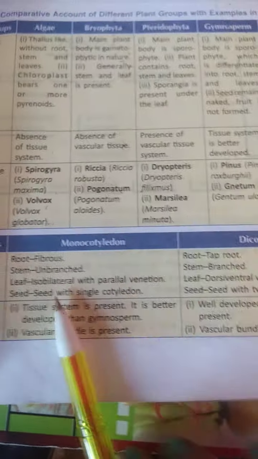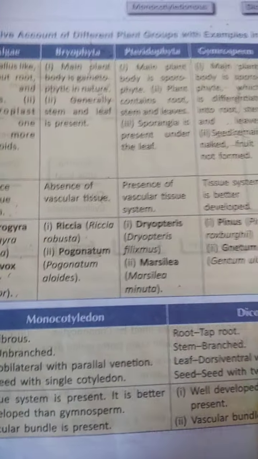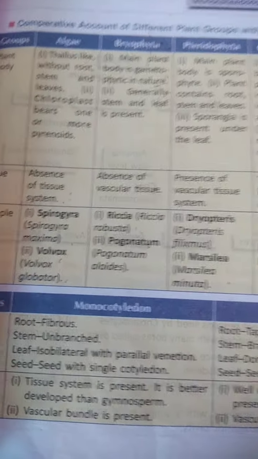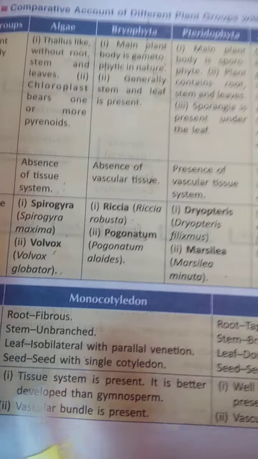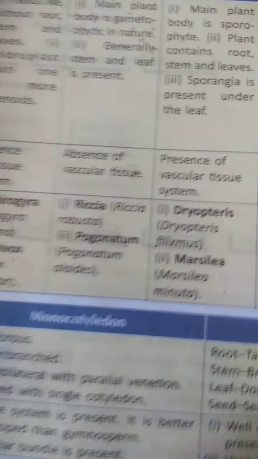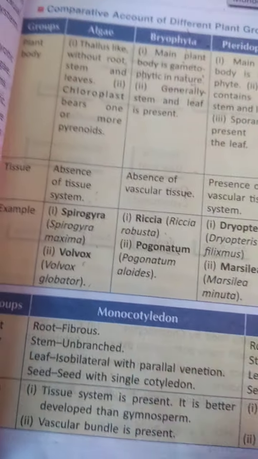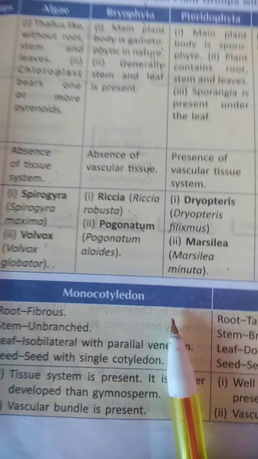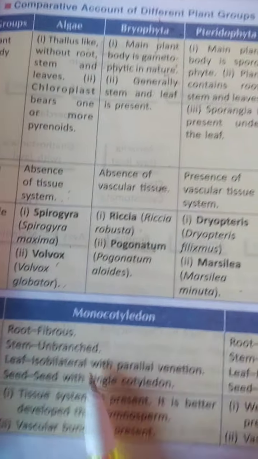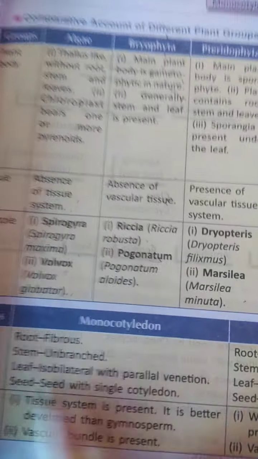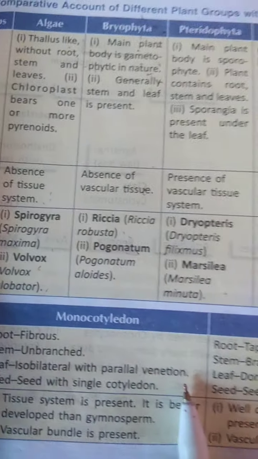Here see, angiosperm means the flowering plant, again divided into two parts, monocotyledons and dicotyledons. Means the seeds are present inside the fruit and are divided into two parts. One is the monocot, where a single seed leaf is present, and dicot, where two seed leaves are present. Except this, there are some other differences between the monocot and dicot. Monocot plant roots are fibrous and the leaf arrangement is isobilateral, and parallel venation is present.